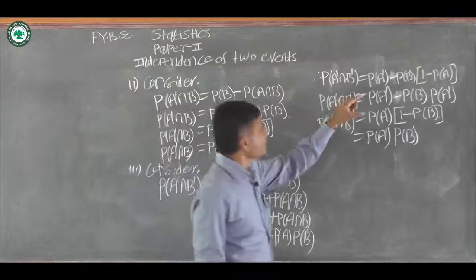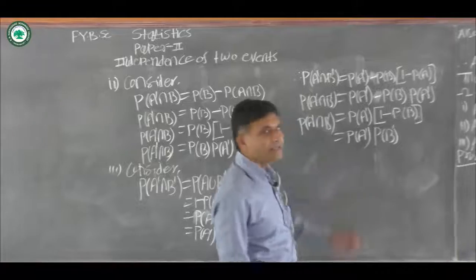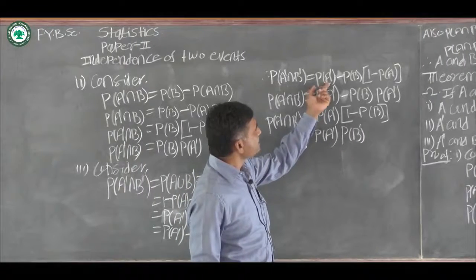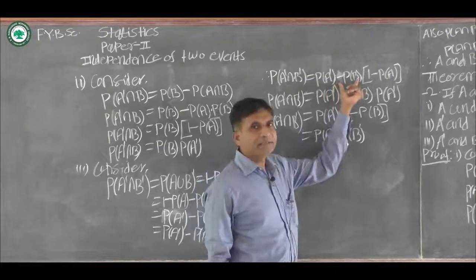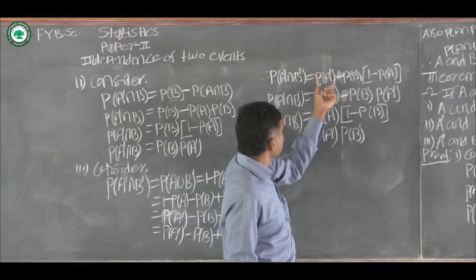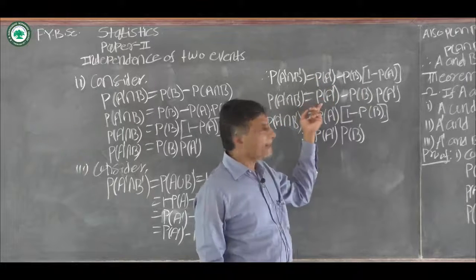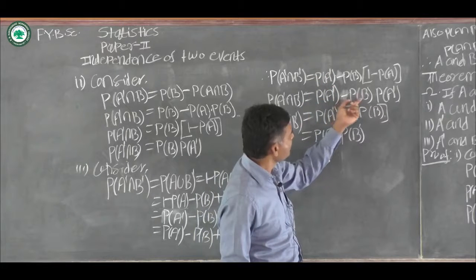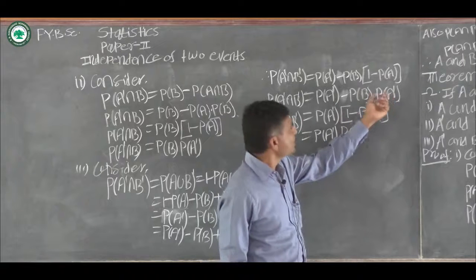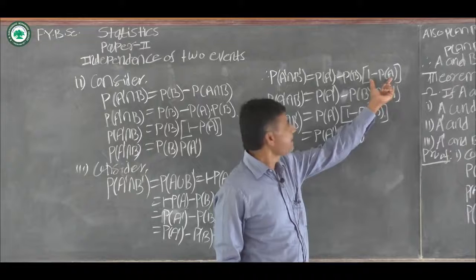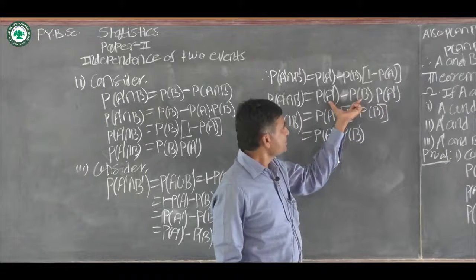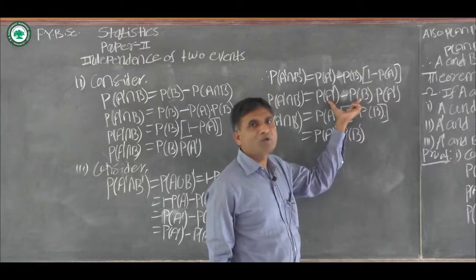Then we have probability of A dash intersection B dash is equal to probability of A dash minus probability of B into in bracket 1 minus probability of A, which is equal to probability of A dash minus probability of B into probability of A dash. Probability of A dash is equal to 1 minus probability of A.